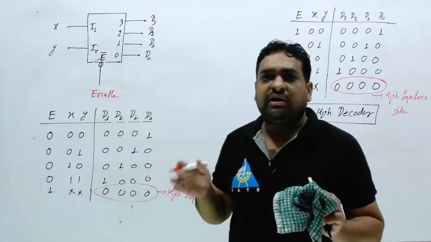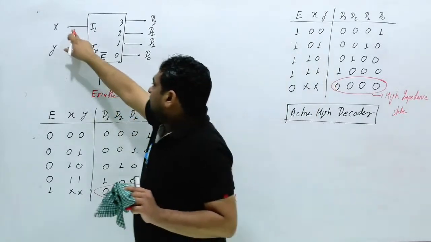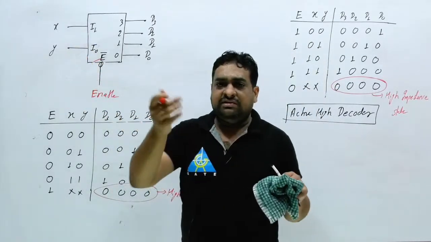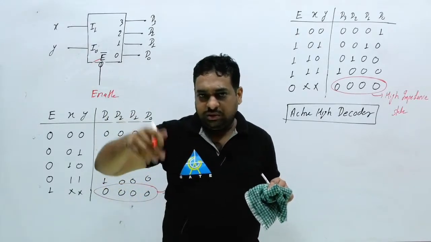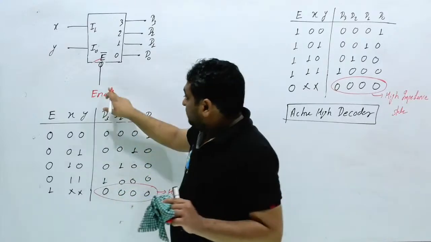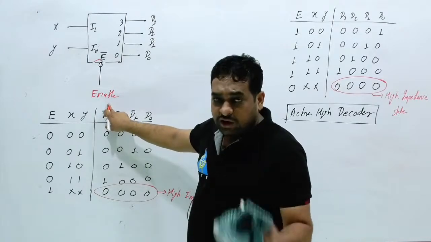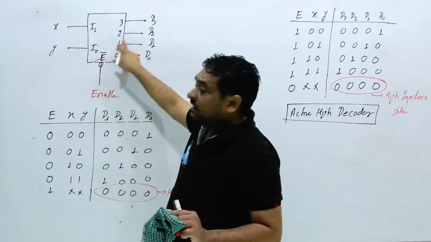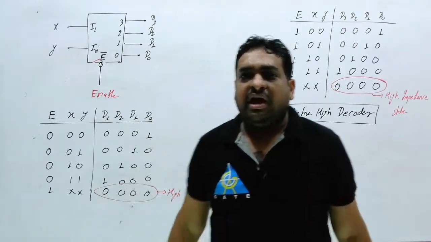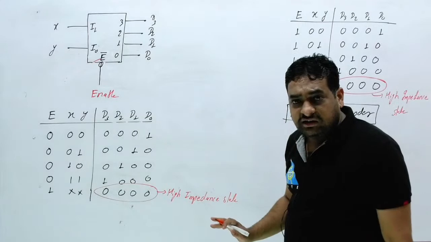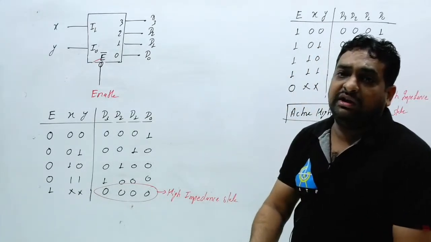So two cases: if the circuit output depends on the input and you are not providing any input, in that case you will get either all outputs 0 or all outputs 1. But here inputs will always be present, either 0 0, 0 1, 1 0 or 1 1, anything. This circuit will depend on the enable. So if you are not providing enable, it means the circuit is disabled, and in that case all the outputs can be all 0 or all 1, that is called high impedance state. Clear high impedance state?